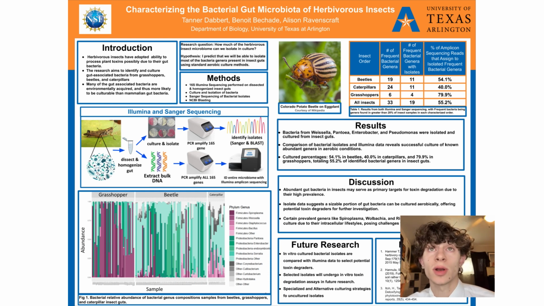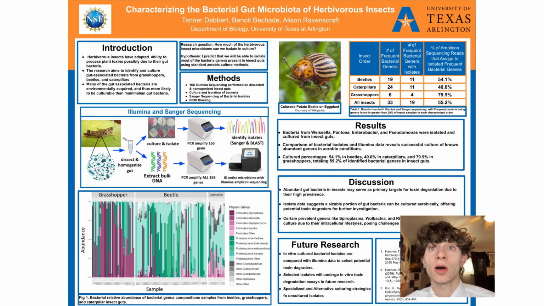The bacterial library of in vitro culturable isolates that have been identified can be compared with the genera identified as prominent through the Illumina data to give us primary targets for possible toxin degraders, as these prominent genera having larger abundances likely indicates a functional importance. These can be tested in future research through the implementation of in vitro toxin degradation assays. Subsequent identified degraders then can be tested for in vivo detoxification and importance to overall insect metabolism.